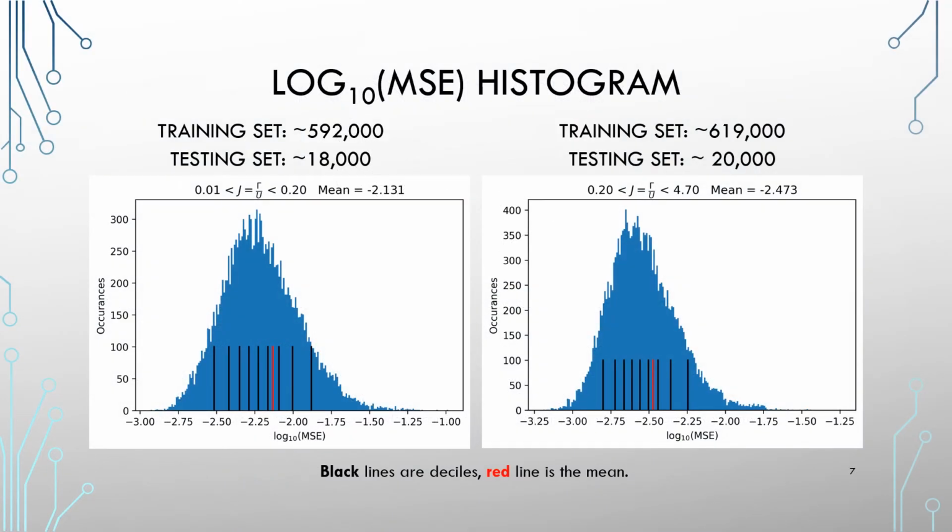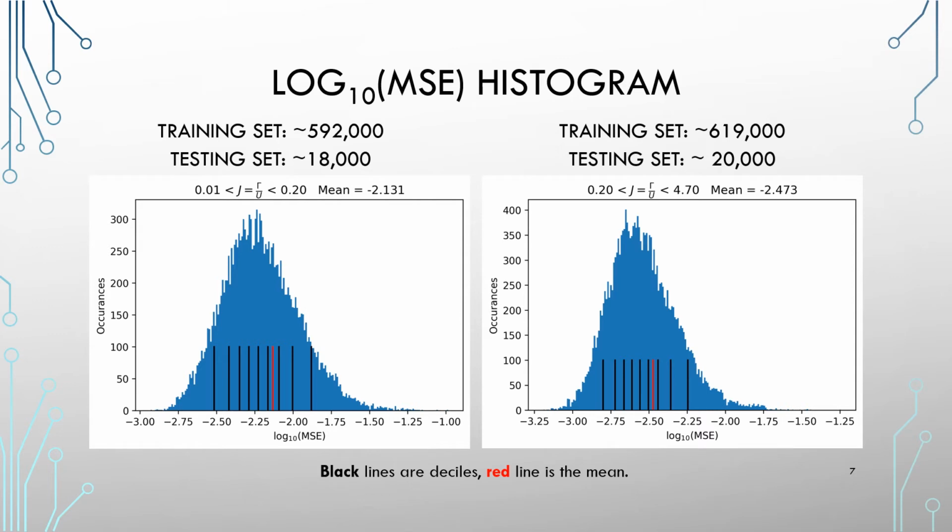Results. On the left side of the screen, you can see the low Kondo temperature regime, and on the right side, you can see the high Kondo temperature condition. Because these are two different regions of hyperspace, we trained on two totally different subsets for the training set and our relevant testing sets. These histograms are the errors for the associated testing set.